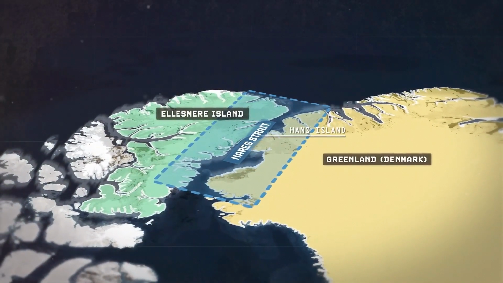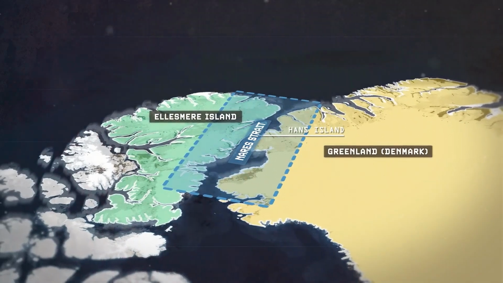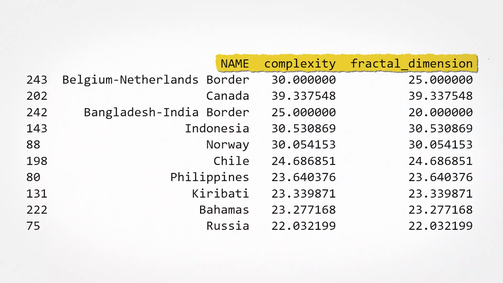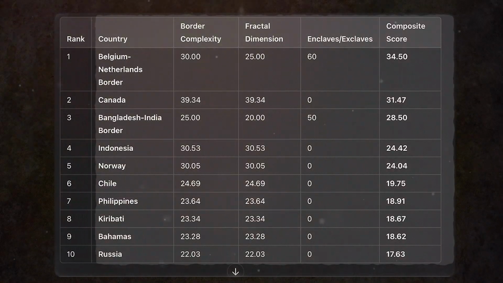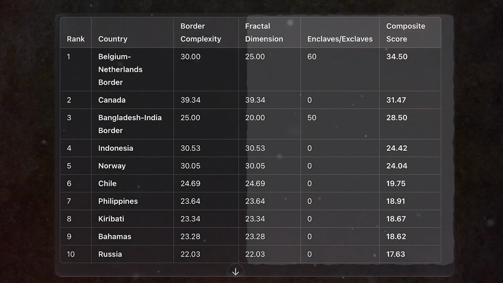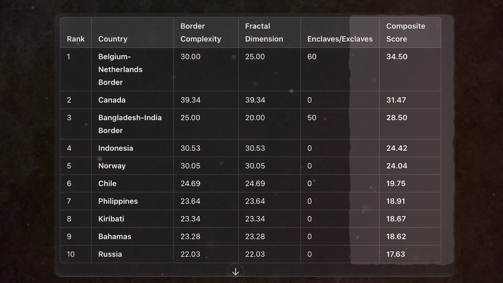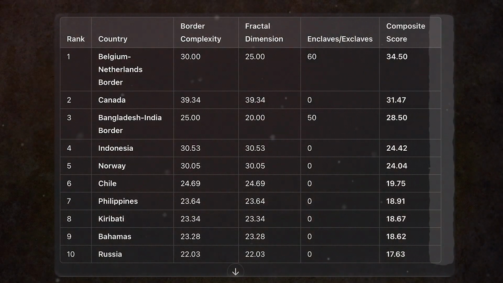We use metrics like the perimeter to area ratio for complexity, fractal dimension for natural shape complexity, and we count how many enclaves and exclaves each country has. Then we combine these into a composite score. And yes, I wrote a Python script to do this, because of course I did.